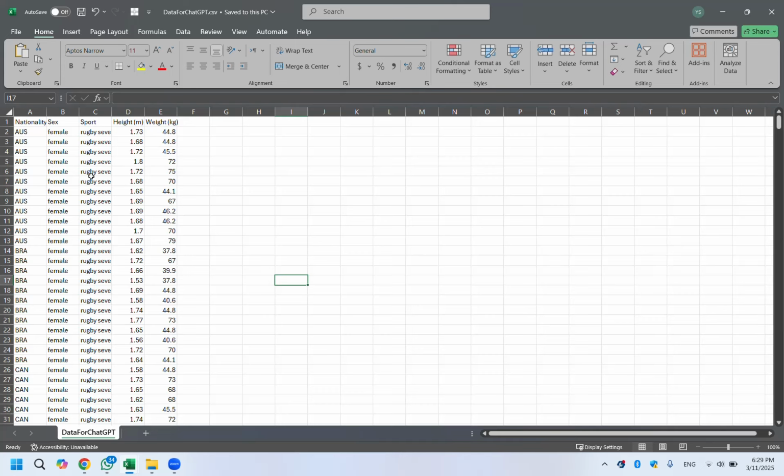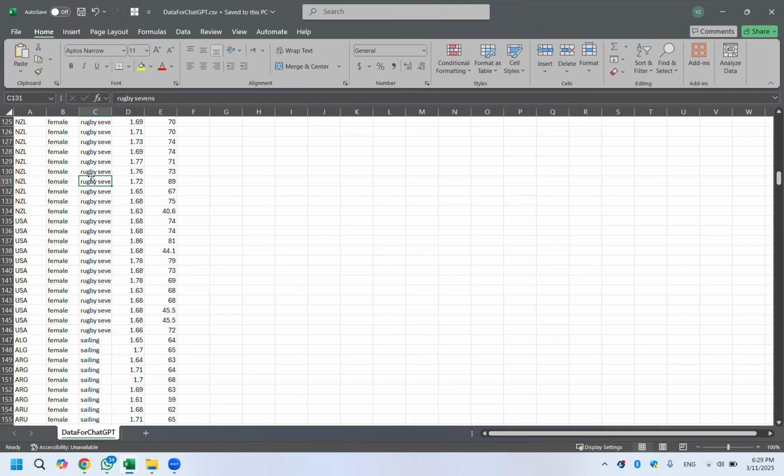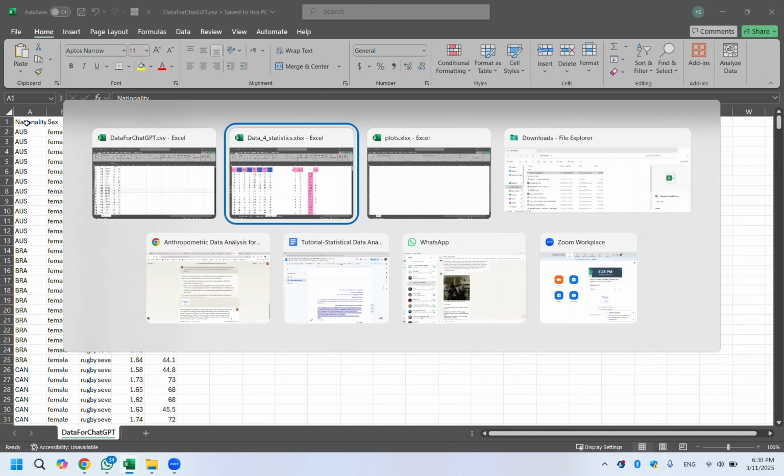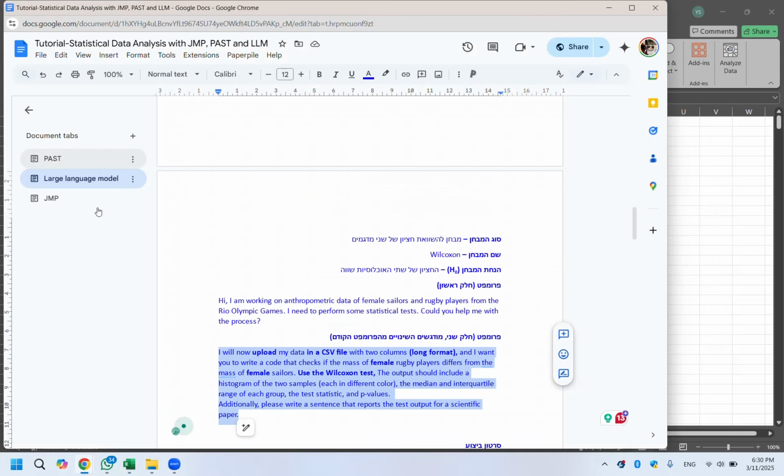Now the sport, which is a classifying variable, and the same with the sex, and the same with the nationality. Usually in statistical software you will have to repeatedly change the format of your data, but here it's unnecessary. You only ask for the structure and you do it. I've already prepared my prompts.